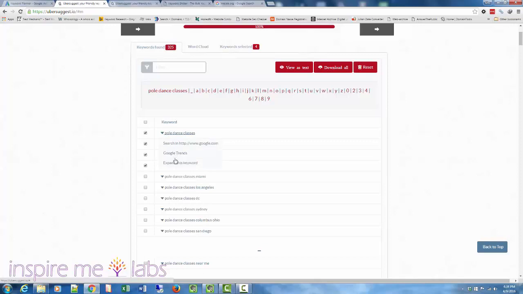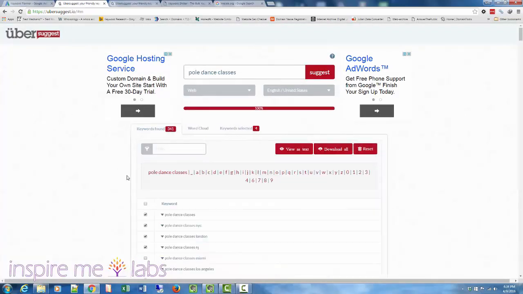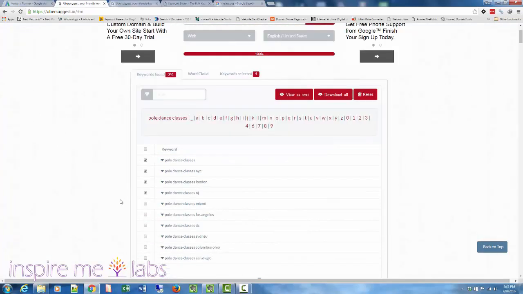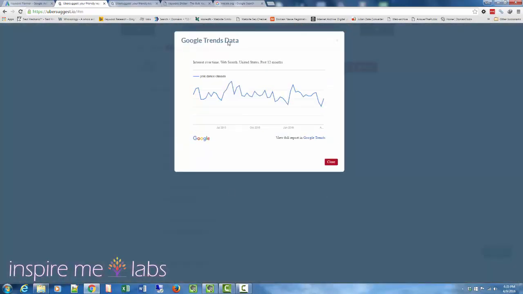Okay, and you can of course expand this keyword further. It'll give you more keywords based on that particular keyword. It'll just expand that one even more. Okay, so with that said, let's look one more time at Google Trends. You click that, and it's just going to give you a pop-up, and you can quickly see how popular your keyword has been over the last 12 months, whether it's a trending keyword, or it's increasing in volume on a month-to-month basis, or decreasing.